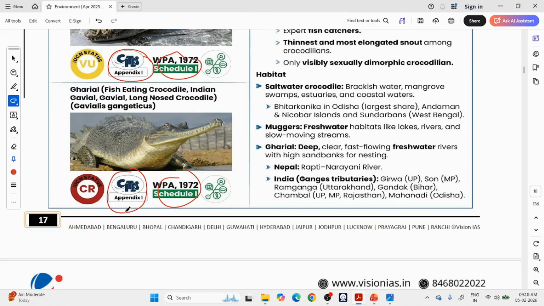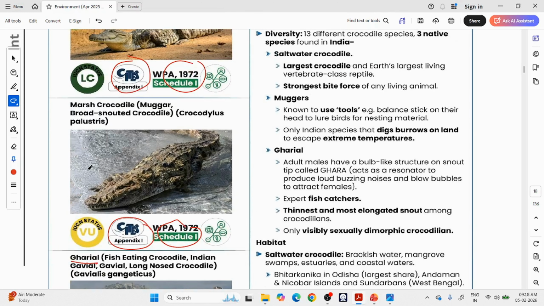Okay, but you will see a severe threat to gharials in India, because they need only fresh river water, which is very less available, less polluted river water. So it is critically endangered. The number has fallen. We are trying to protect it now. We are trying to increase the numbers now. Then there is the marsh crocodile. It cannot live in the sea, but it can live in diverse land-based water environments like lakes, etc., in addition to rivers. So it is in the middle of the saltwater crocodile and the gharial. It has vulnerable status.